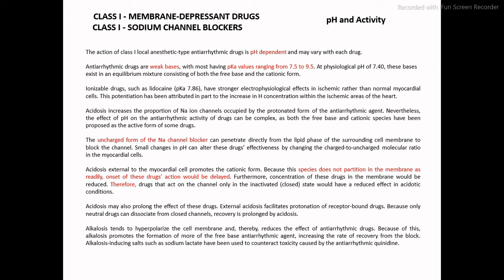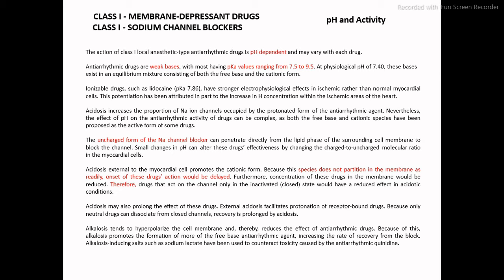Similarly, most of these class 1 drugs are sodium channel blockers. When the hydrogen ion concentration increases, it similarly increases the sodium ions. For that reason, we consider class 1 as sodium channel blockers, as we have to minimize the sodium concentration.